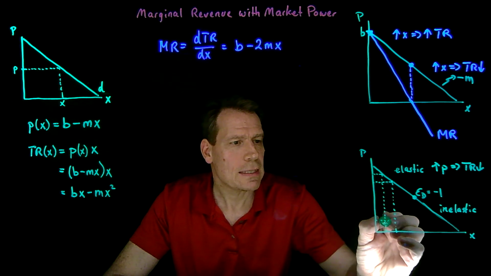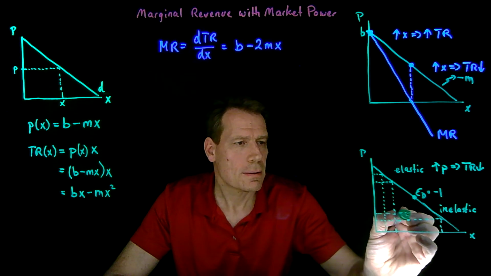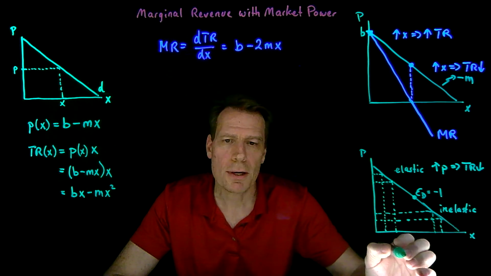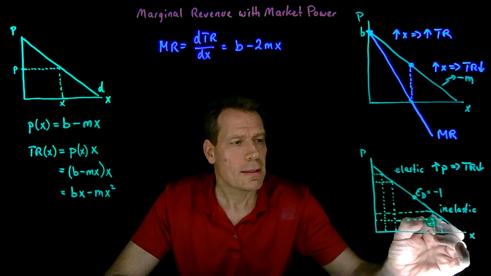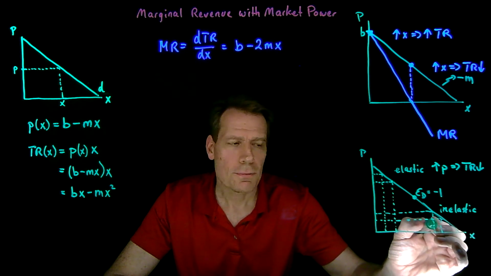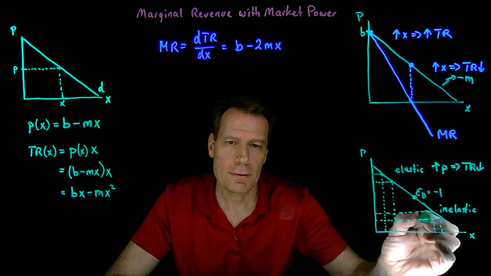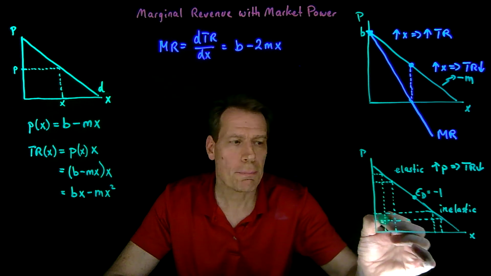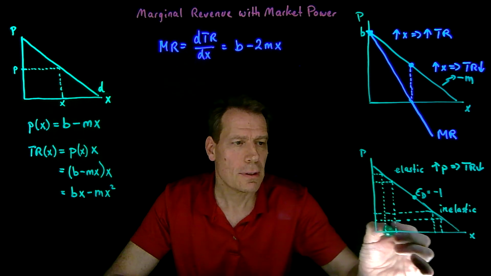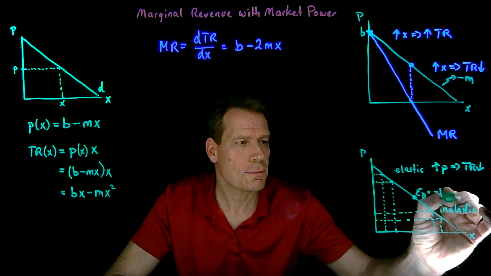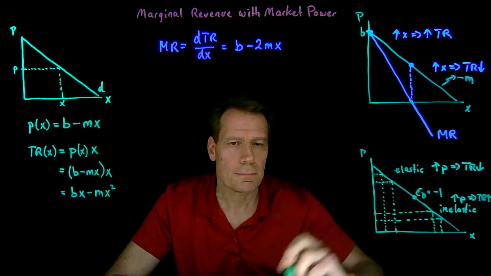If we, on the other hand, are on the inelastic portion of demand, and we raise price, consumers are relatively unresponsive. The percentage change in the quantity is small. The spending that we lose from the fact that consumers buy less is small relative to the spending that we gain from the additional spending because of the higher price on those goods that consumers continue to buy. So total revenue increases as we raise price down here. So if we increase price down here, total revenue increases.